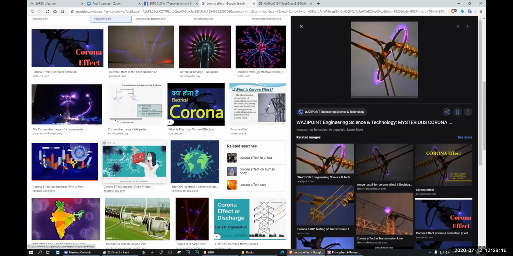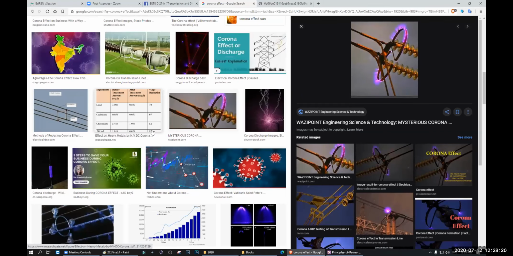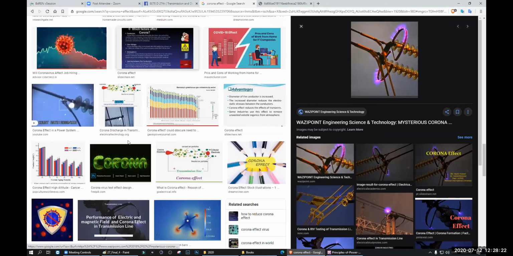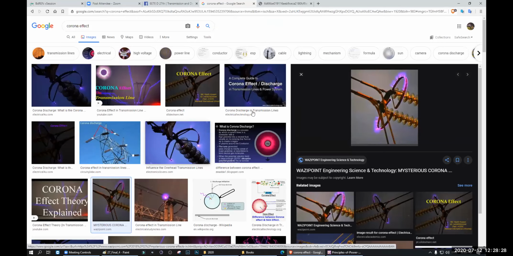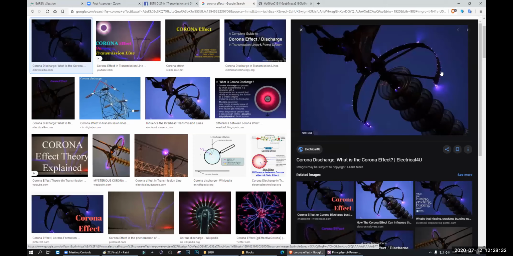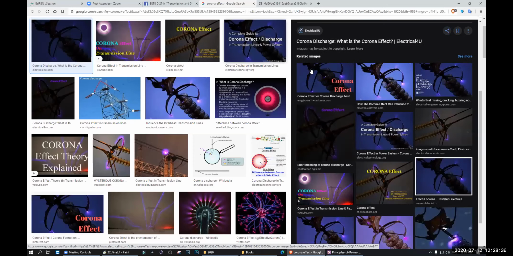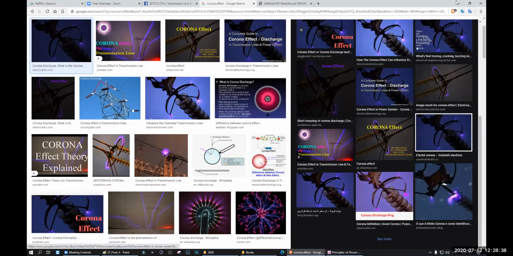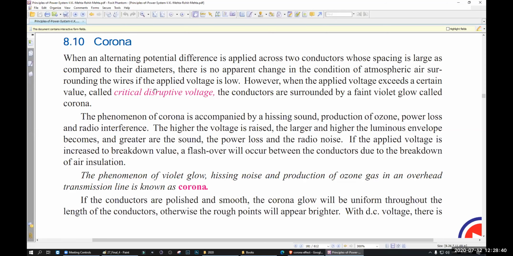Let me show you a picture. Only a little amount of pictures are there because nobody goes under the transmission line in stormy weather. This is a corona effect, okay? So violet glow is there. This sort of phenomenon happens when your critical disruptive voltage occurs.